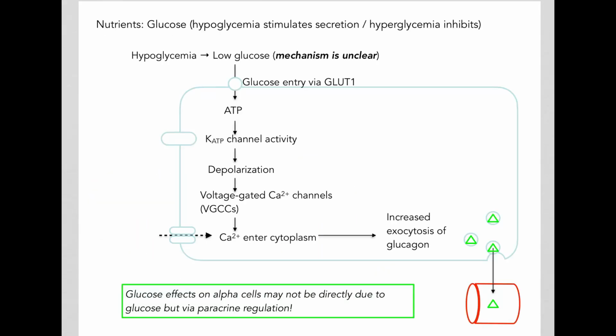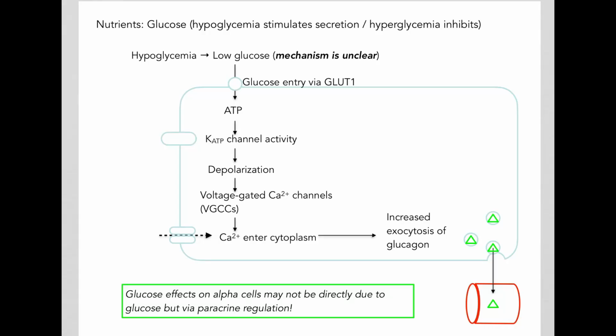So besides the paracrine effect, another factor that affects the secretion of glucagon by the alpha cells is nutrients. For example, hypoglycemia, when your blood glucose concentration is low, will stimulate secretion of glucagon by the alpha cells, while hyperglycemia, when your blood glucose is high, will inhibit secretion of glucagon by the alpha cells.